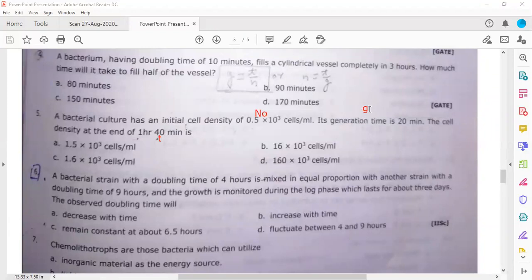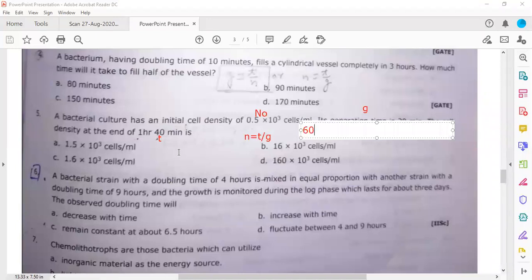So this is a very simple equation now, because we have two things, we can calculate n very easily. So n will be equal to the total time T divided by the generation time. First of all, calculate this. T is given in hour and minute, and this is given in minute. So you can calculate the total time as 1 hour 40 minutes. 1 hour is 60 and 40 minutes is 40.